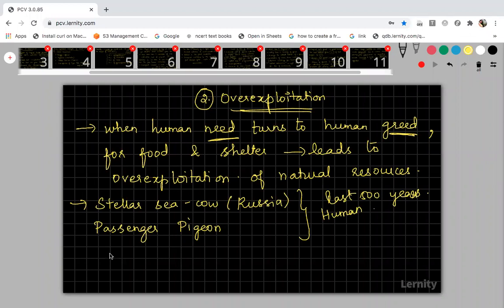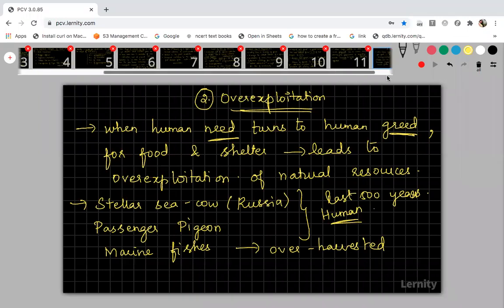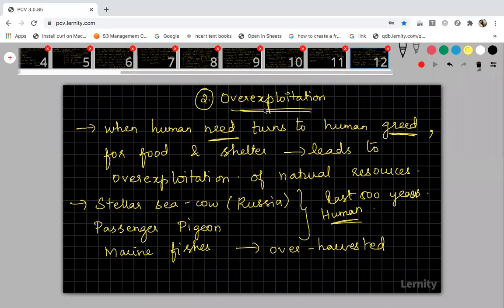And many marine fishes have been over-harvested, overfished for food. Okay, this is also because of human activity, over-harvested for food. And overfishing or over-harvesting a product, all this over-exploitation, it is like killing the goose laying golden eggs. You would have studied that goose with golden eggs, right? That story. That will exactly happen in case of over-exploitation. When we are overusing something, it may be nature or a natural resource.